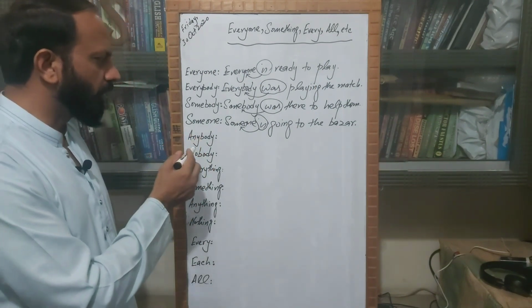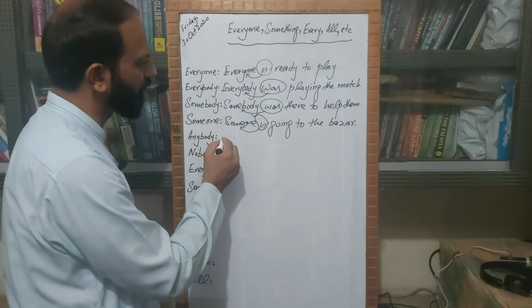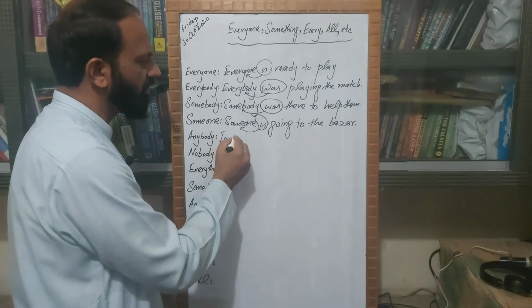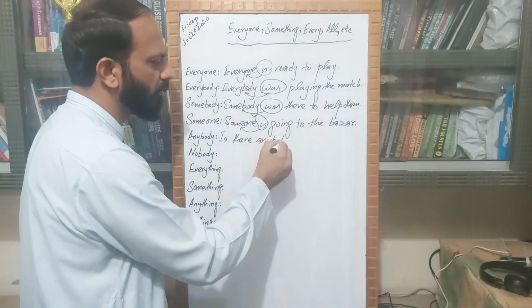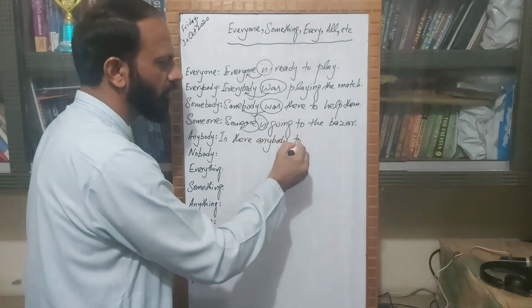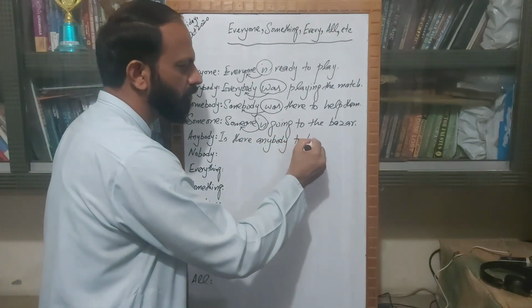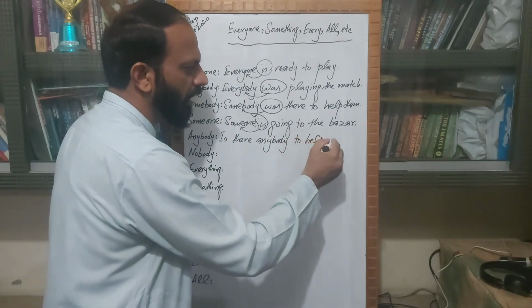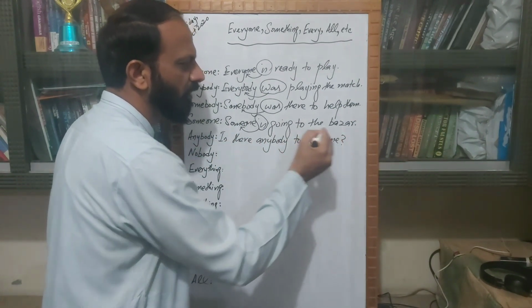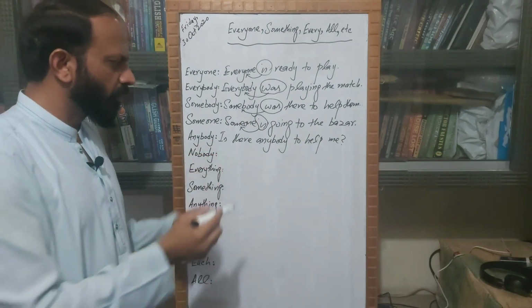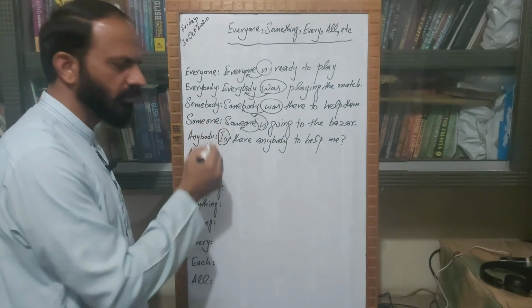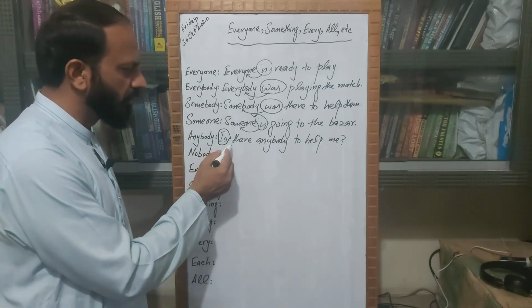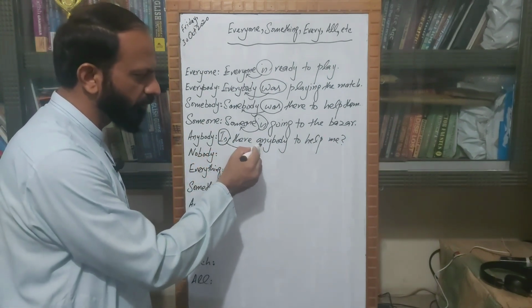Then comes anybody. Is there anybody to help me? And here we are using this singular verb is for this anybody.